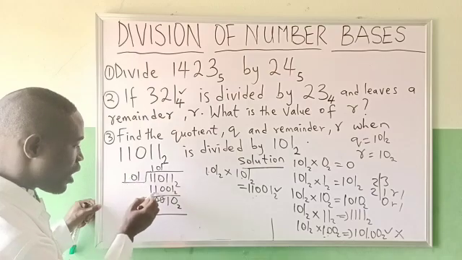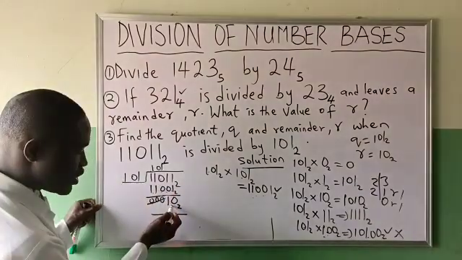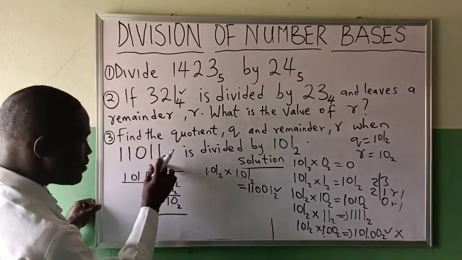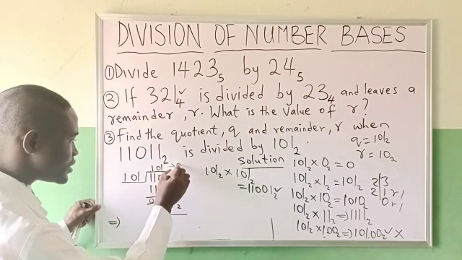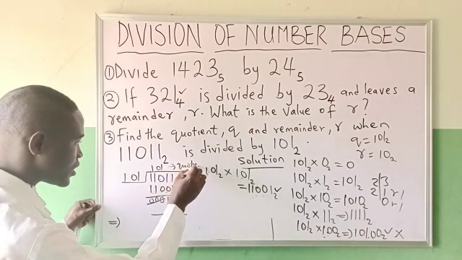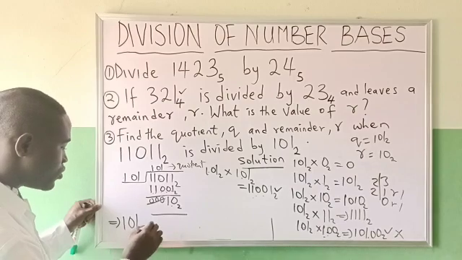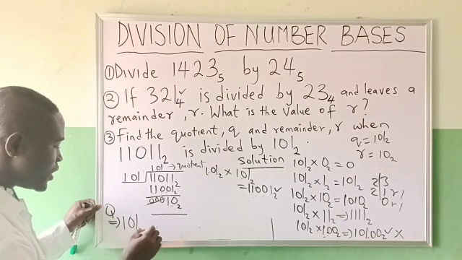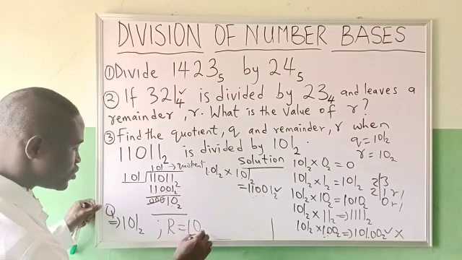This times this is 11001, which is this. When you subtract, it will give you this. So this is our quotient. Our quotient is 101 in base 2, while our remainder is 10 in base 2.